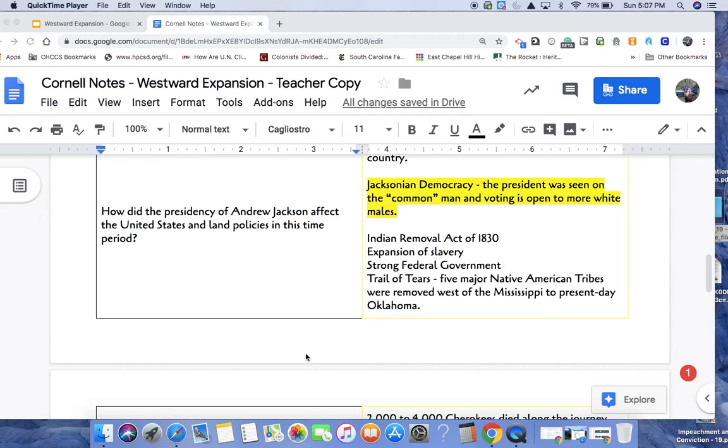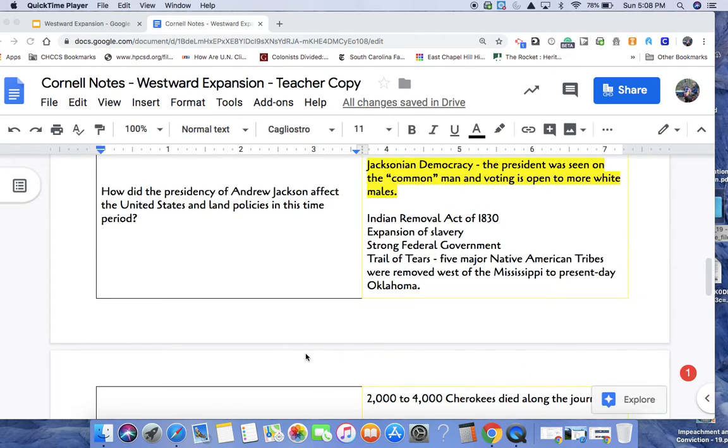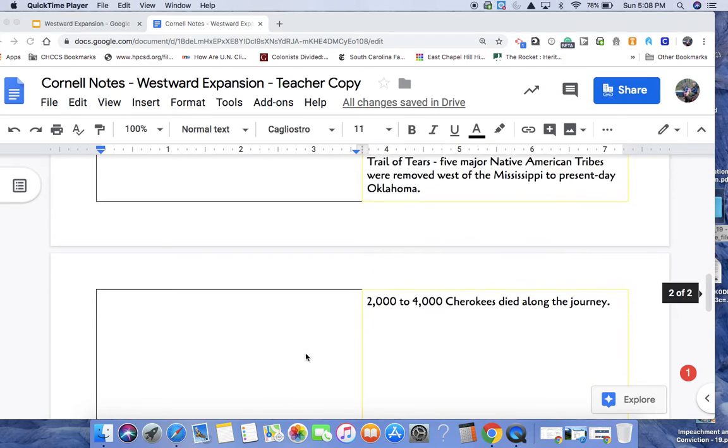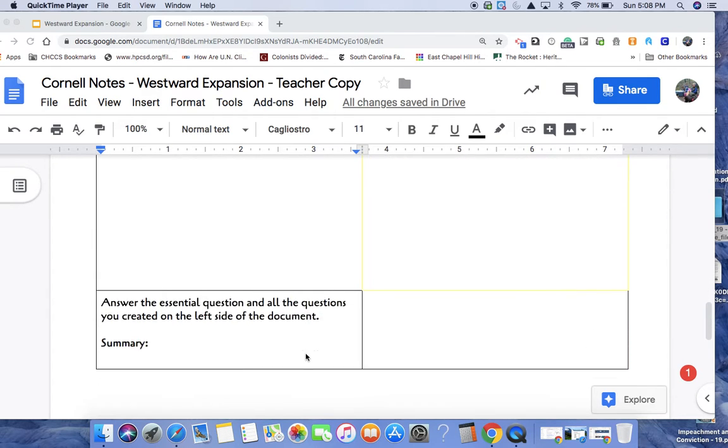You should understand the Indian Removal Act is a congressional piece of legislation to remove Cherokees and other Native American tribes west of the Mississippi to Oklahoma. It expanded slavery, so cotton could be grown in these places, especially places like Mississippi. Mississippi had the largest amount of millionaires in the United States in the 1800s. There was a strong federal government, and the Trail of Tears referred to the Cherokee and other nations being removed against their will to Oklahoma. We believe 2,000 to 4,000 Cherokee died along the way, not counting other Native American tribes.